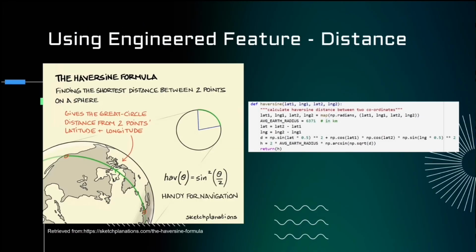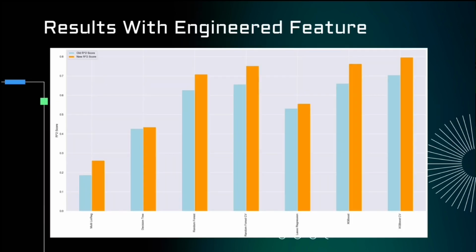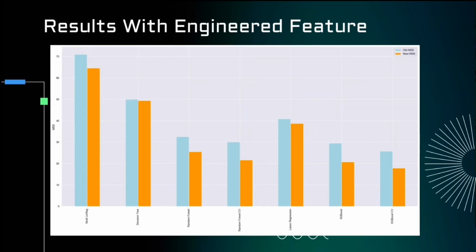We then tried to incorporate our engineered distance feature that we made during the EDA on all of the models. The result was really surprising, as with adding only one engineered feature, we managed to increase the accuracy of the models by quite a decent margin. Here we can see XGBoost jumping from an R-squared score of 0.7 to almost 0.8. This shows the importance of EDA in machine learning.